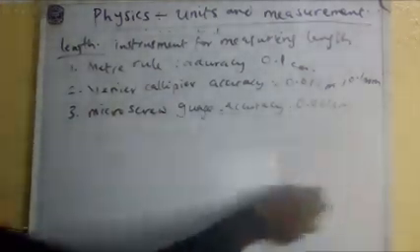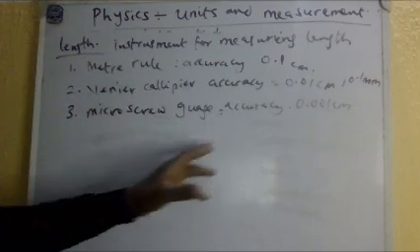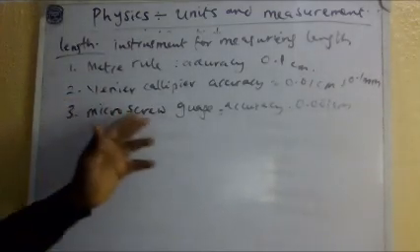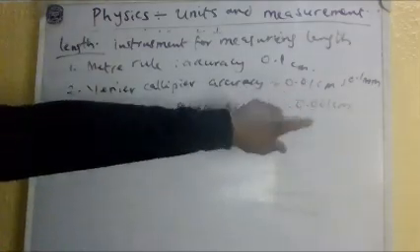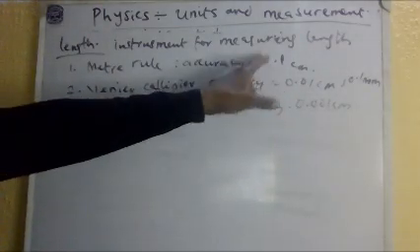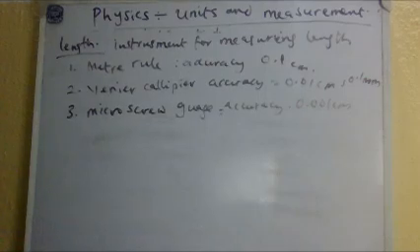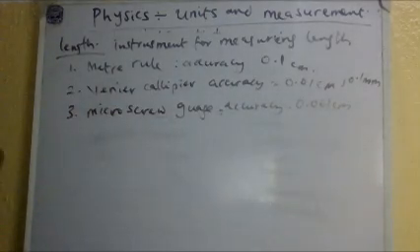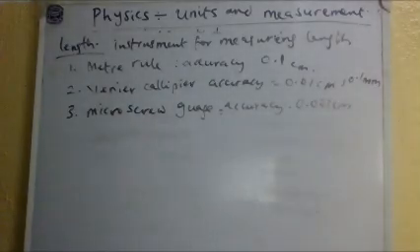Another instrument for measuring length. The one that has high accuracy is the micro screw gauge. If you're asked in JAMB which of the following measuring instruments has the highest accuracy, the highest accuracy is this one. It's more precise than the others, though you can use them for different things. If you don't care about that kind of accuracy, you can use the meter rule. But if you really want to measure something very, very small and get it to this decimal point, the micro screw gauge is your best bet.